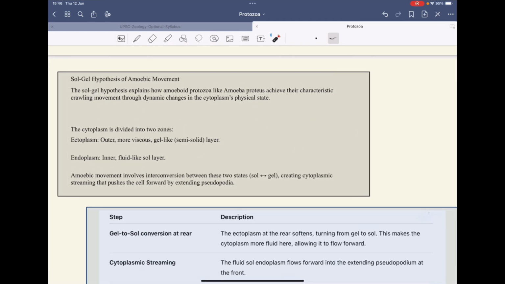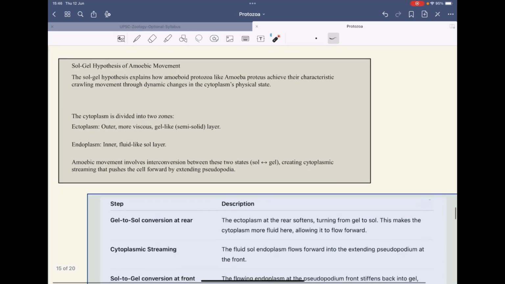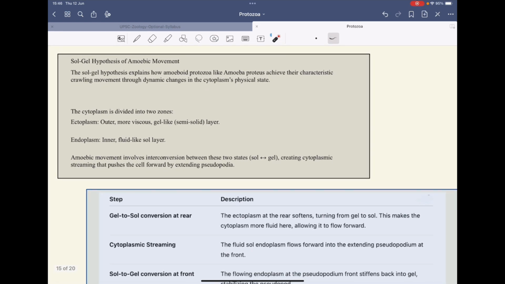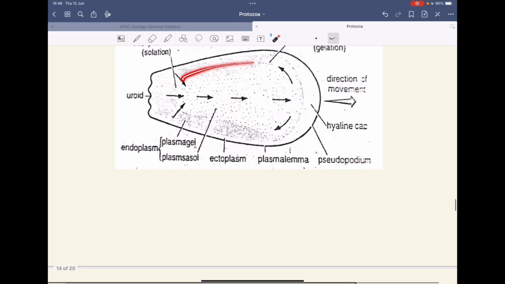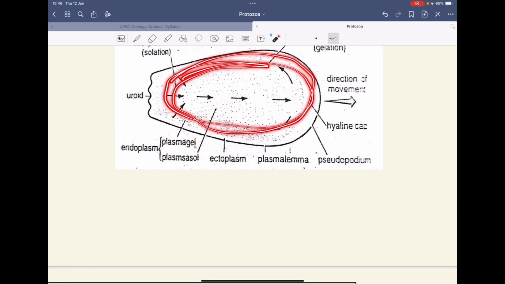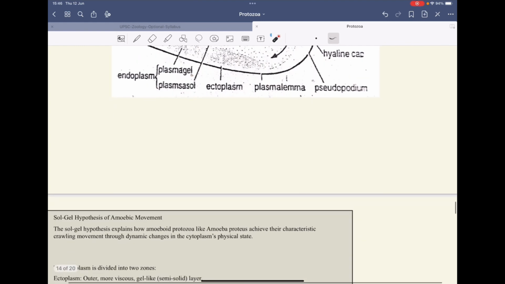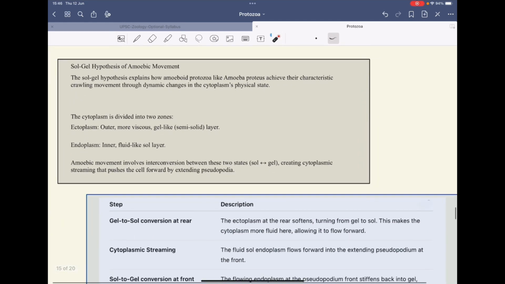The sol-gel hypothesis of amoeboid movement involves the ectoplasm and the endoplasm. You can see this outer portion of the cytoplasm is called the ectoplasm, and the inner one is called the endoplasm.